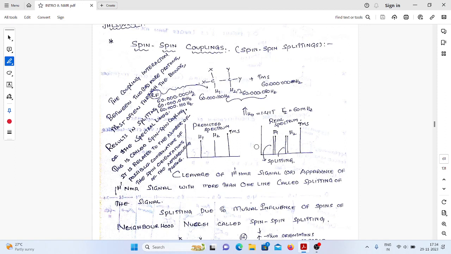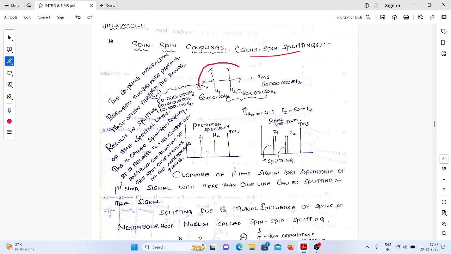Let's discuss the next topic, that is spin-spin coupling. In the last video, we had a clear discussion on what the factors are which can influence the chemical shift values, and also we have seen some of the chemical shift values of different kinds of protons as per the functional group. Okay. Now the next topic is what? Spin-spin coupling or spin-spin splitting. Why are we saying it is splitting?